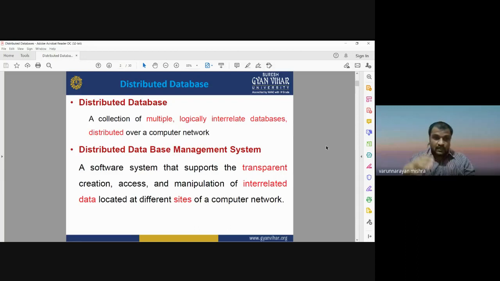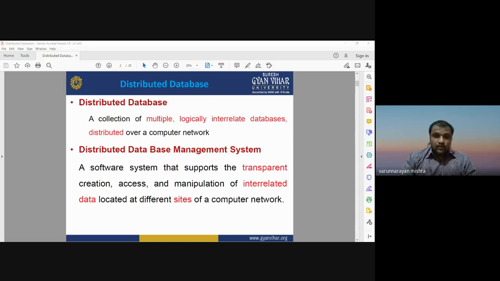You can say that it's a kind of integrated database management system that combines all the interrelated data sets located at different sites of a computer network throughout the world, at different physical locations.